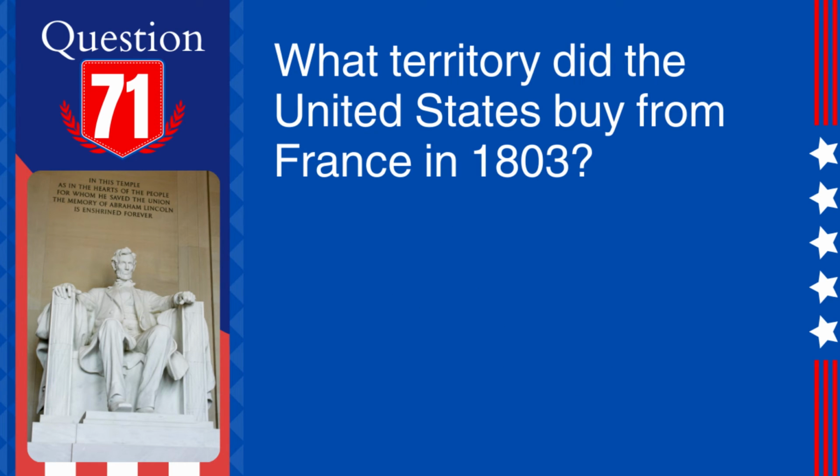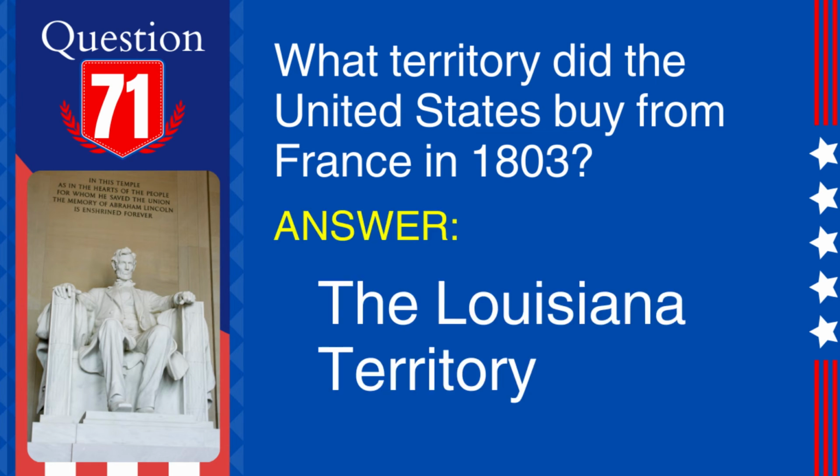71. Question. What territory did the United States buy from France in 1803? Answer. The Louisiana Territory. Explanation. The Louisiana Purchase was a land deal between the United States and France, in which the U.S. acquired approximately 827,000 square miles of land west of the Mississippi River.